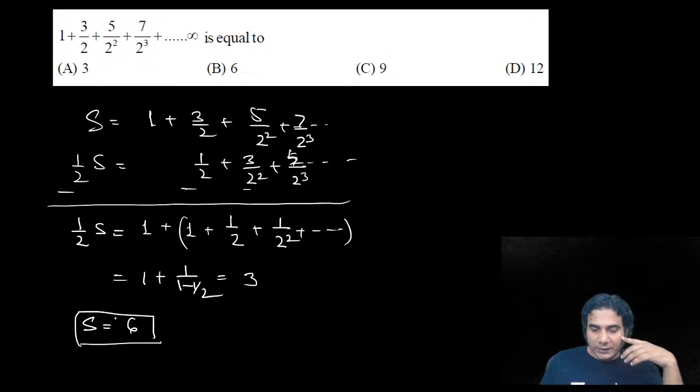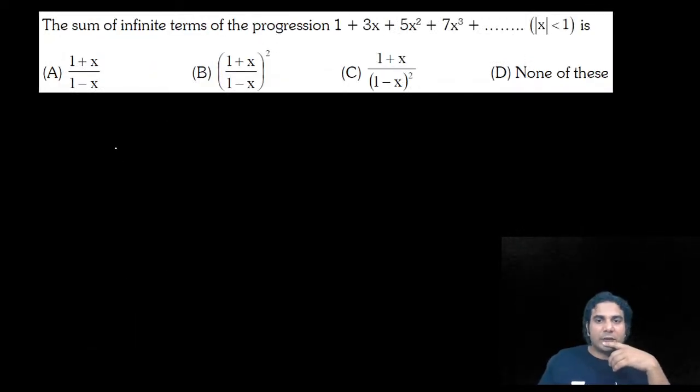Oh, I've got 12. You said D is 12. So what was the error? You did some error, huh? All right. Okay, then try this one, okay? You have another chance. Try this.